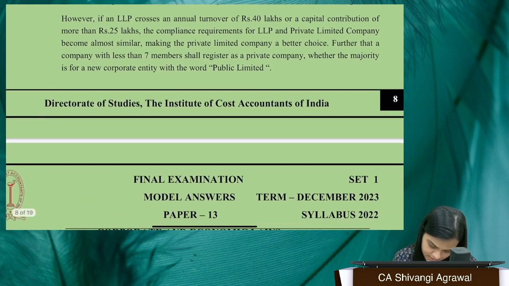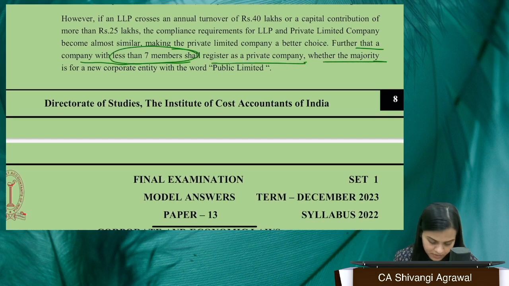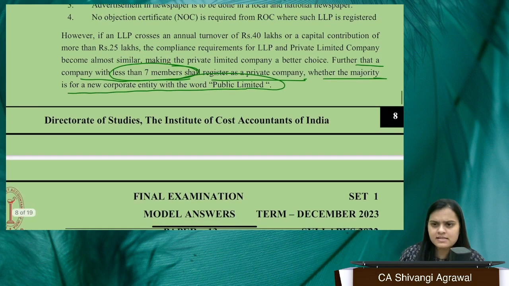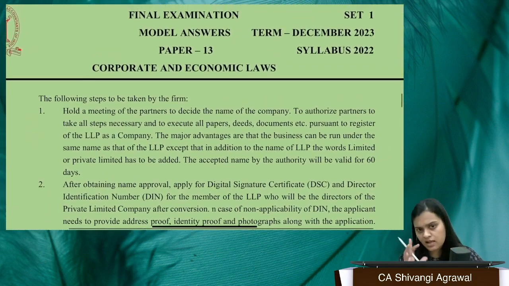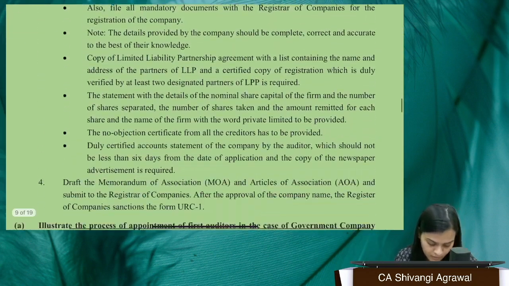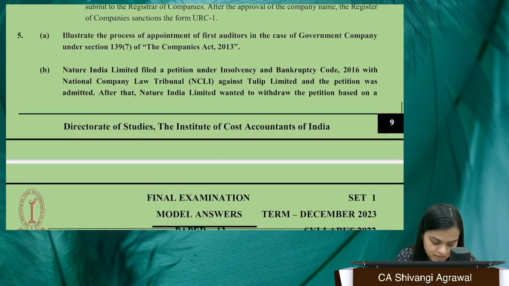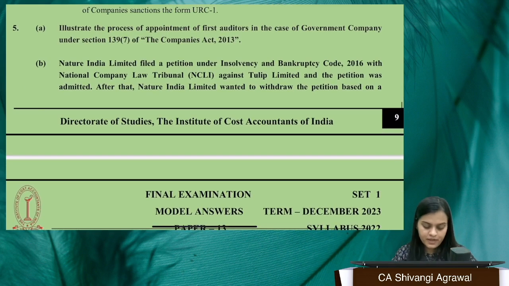A company with less than 7 members shall register as a private company. Fine. So it tells us that a public company cannot be made. What I have told you simplifies the answer better. Okay. Moving to the next question.